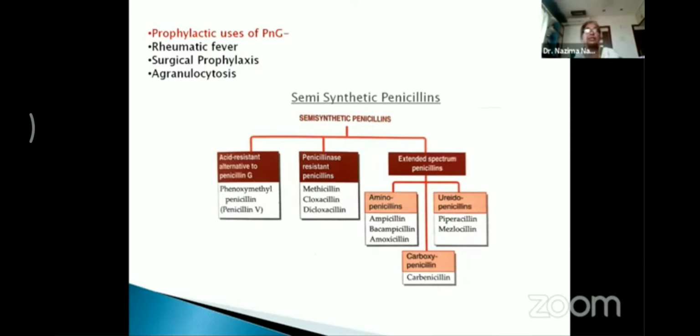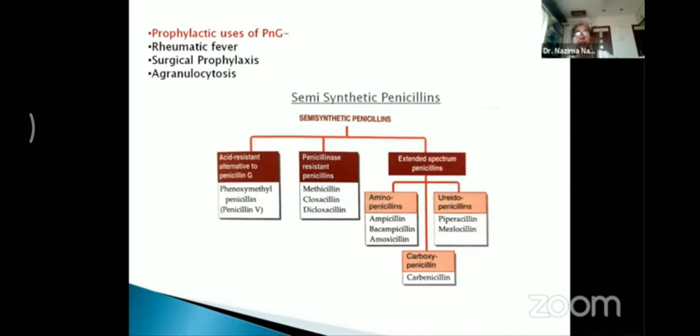Now coming to the semi-synthetic penicillins. After penicillin G, we have the semi-synthetic penicillins, which have come up later. These are classified into acid-resistant penicillins, that is phenoxymethyl penicillin, also called penicillin V. This drug can be given orally, and that is the advantage of penicillin V. Then we come to the penicillinase-resistant penicillins like methicillin, cloxacillin, and dicloxacillin. These drugs are generally given in infections where the organisms are producing the enzyme penicillinase.